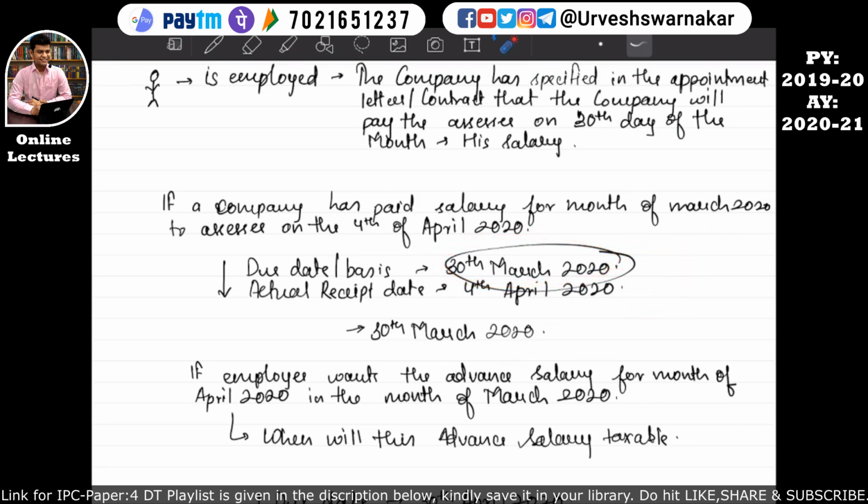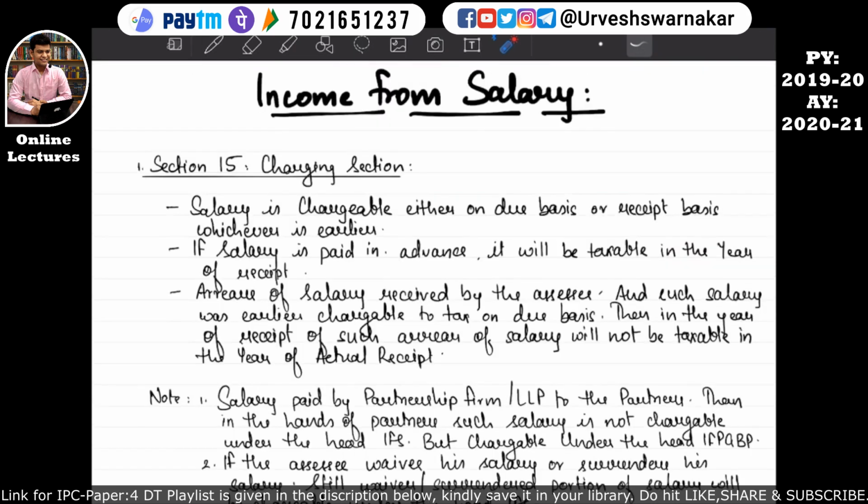So in which month will it be taxable? It will be taxable either on due basis or on the receipt basis. So similarly we have seen that this March month salary, even if received in April, will be taxable in the previous year 2019-20 only. So that is what this point is saying. But the actual crux of this point is the arrears of the salary received by the assessee, and such salary was earlier chargeable to tax on due basis. What if the salary was not earlier charged to tax on due basis? This formula does not apply.